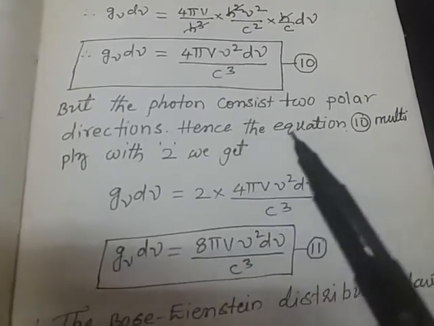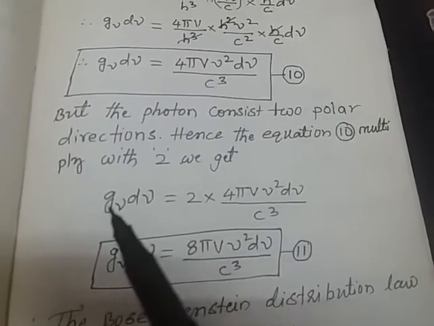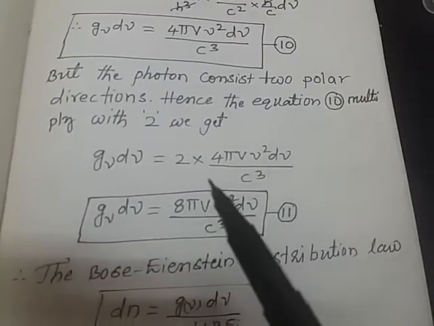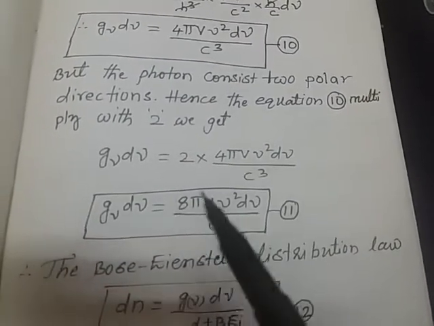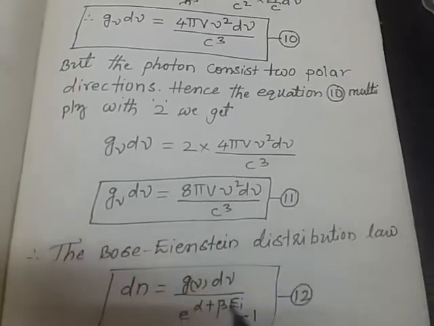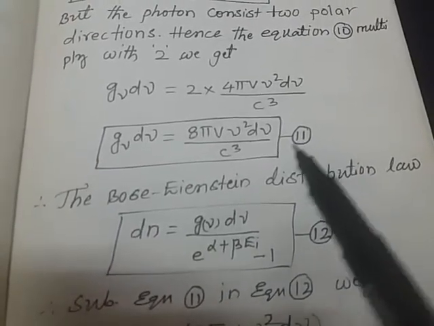Hence we multiply equation 10 by 2 and we get g nu d nu equals 2 into 4 pi V nu square d nu by c cube. 2 4s are 8. Therefore g nu d nu equals 8 pi V nu square d nu by c cube. This is equation 11.